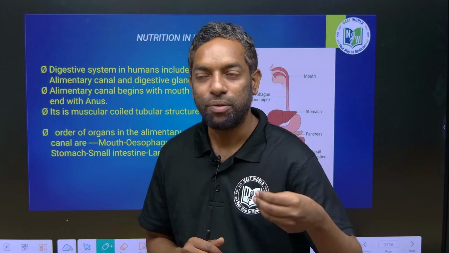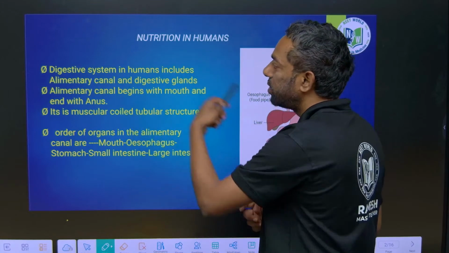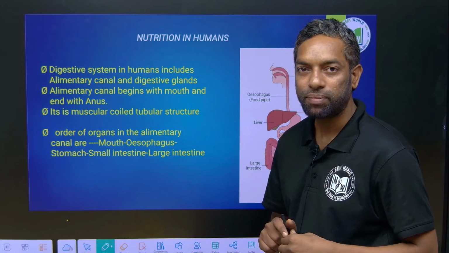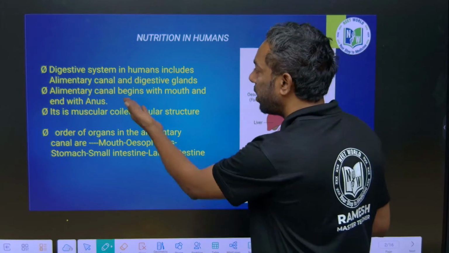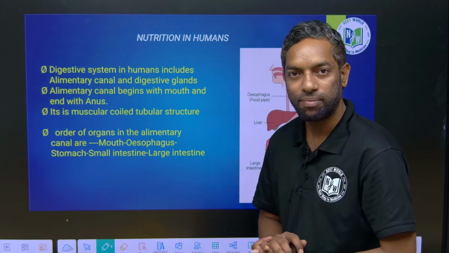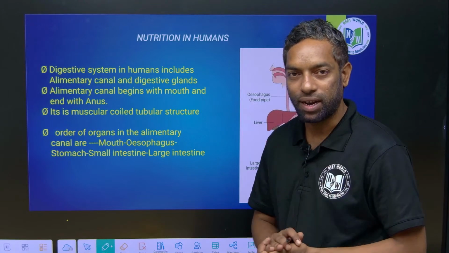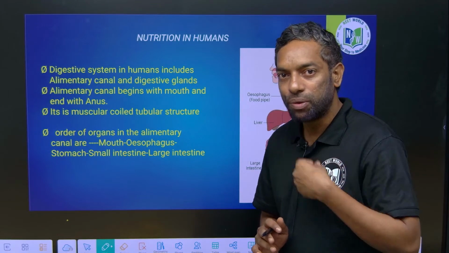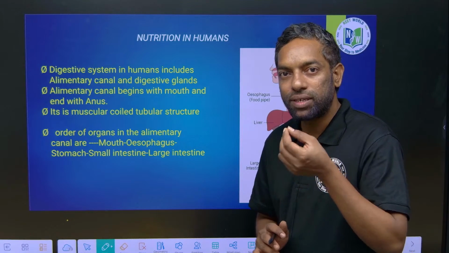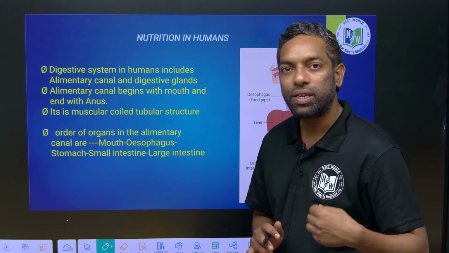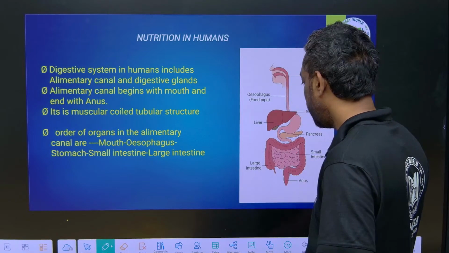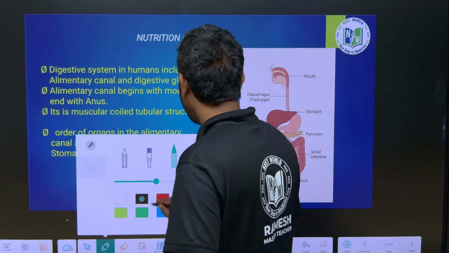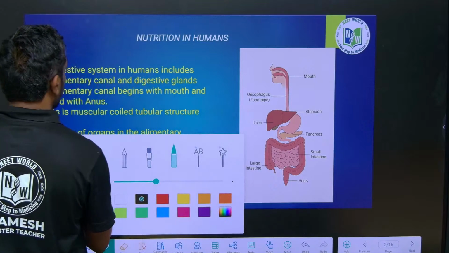Nutrition is the digestive system in the humans. The digestive system in the human includes the alimentary canal and digestive glands. Guys, what is the alimentary canal? It is a tube which starts with the mouth and ends with the anus. What is the digestive system? We are going to discuss.